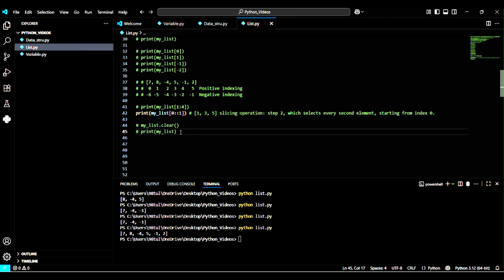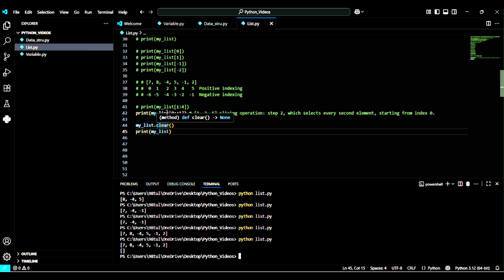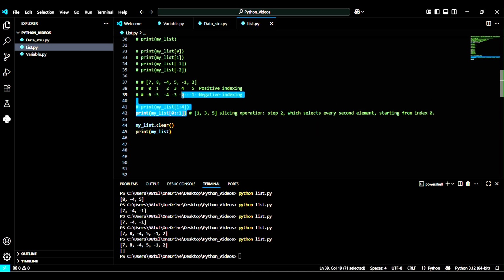Now I'm going to clear the list. See, this was my list and now it is empty because I have given a command to clear the list. Let me run everything together.